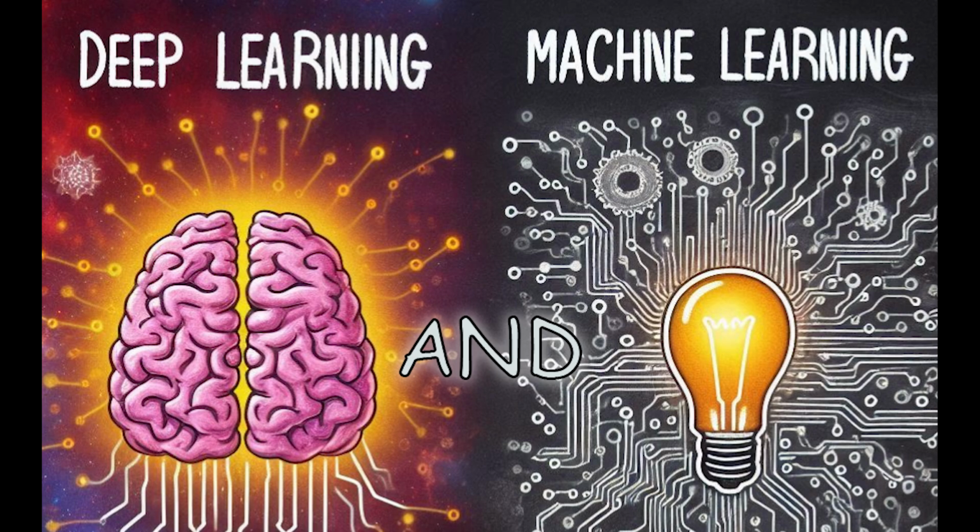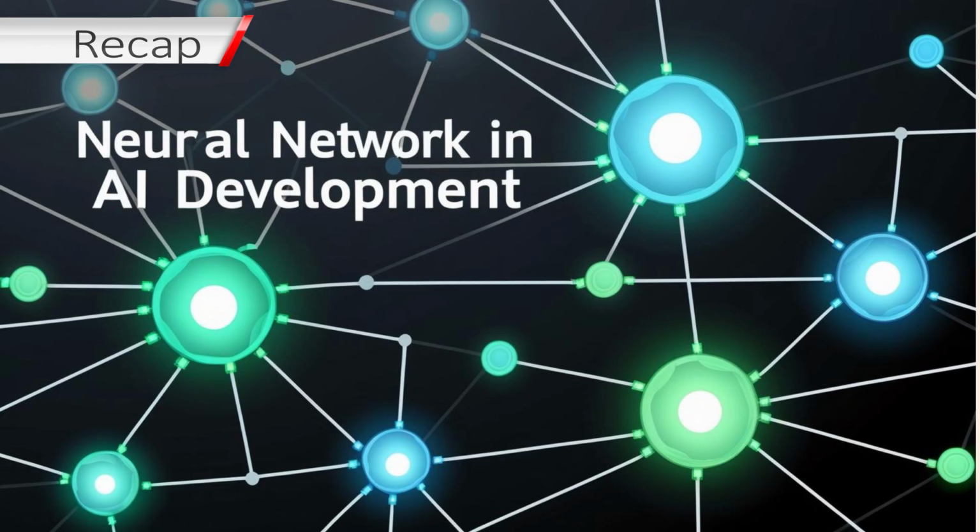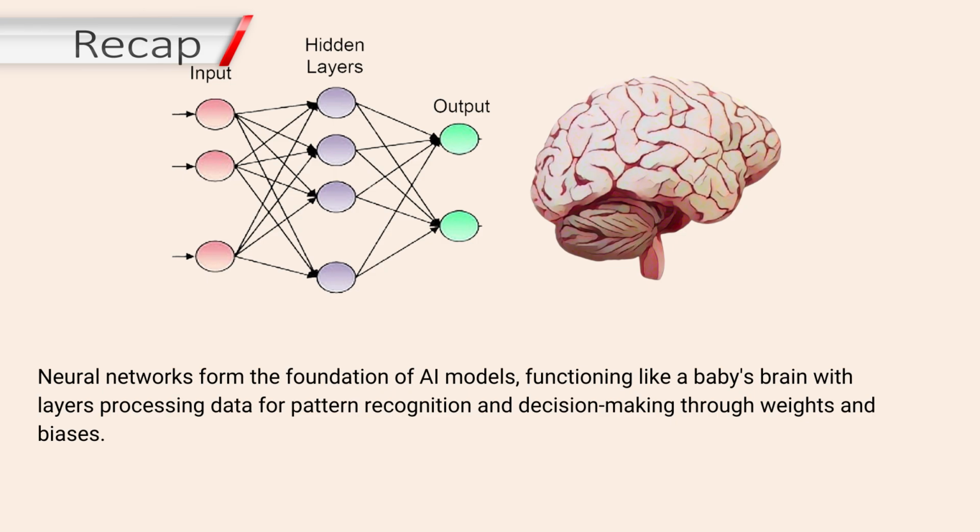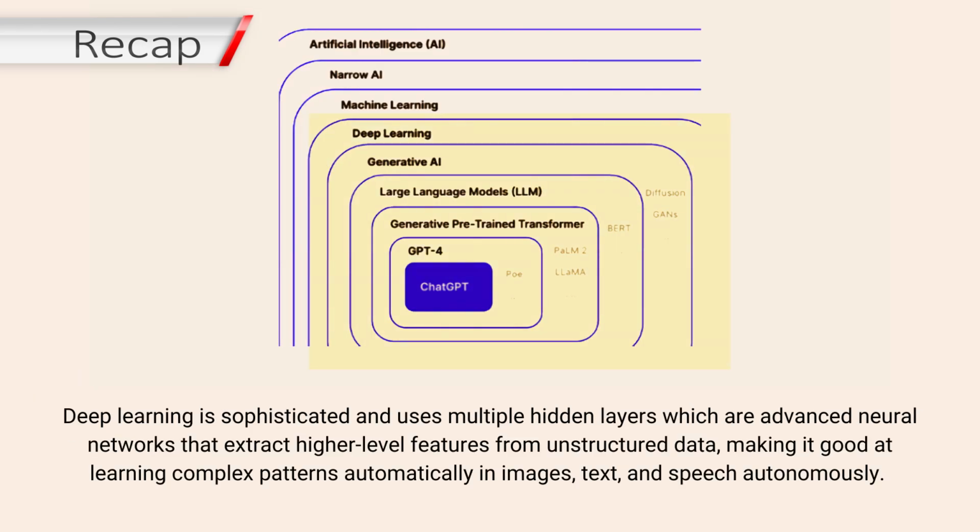In the last video, we covered deep learning and machine learning. Neural networks form the foundation of AI models, functioning like a baby's brain with layers processing data for pattern recognition and decision-making through weights and biases. Deep learning is sophisticated and uses multiple hidden layers, which are advanced neural networks that extract higher-level features from unstructured data, making it good at learning complex patterns automatically in images, text, and speech autonomously.